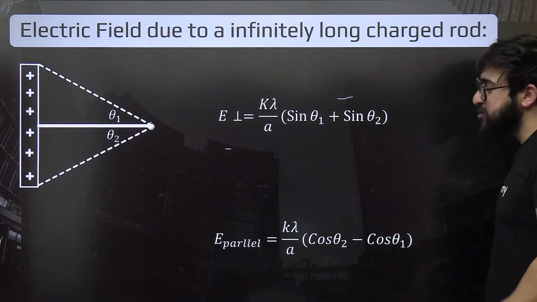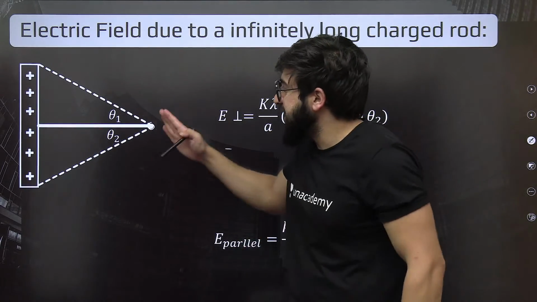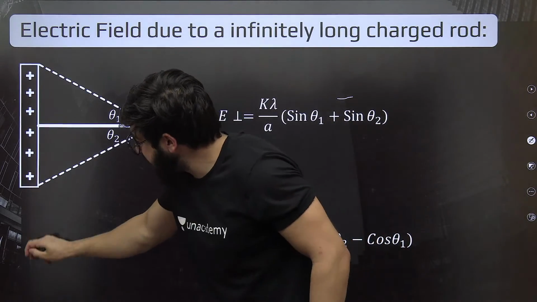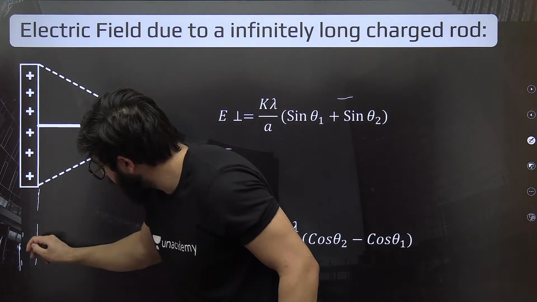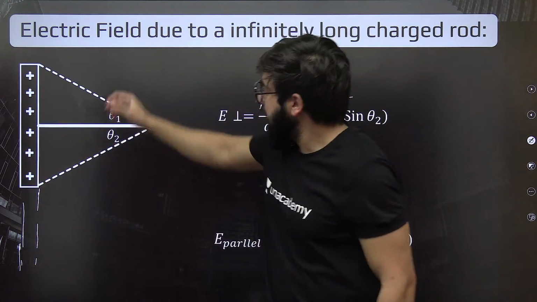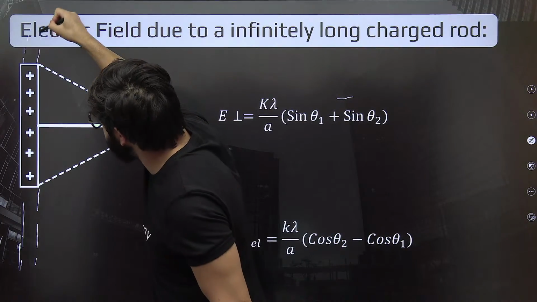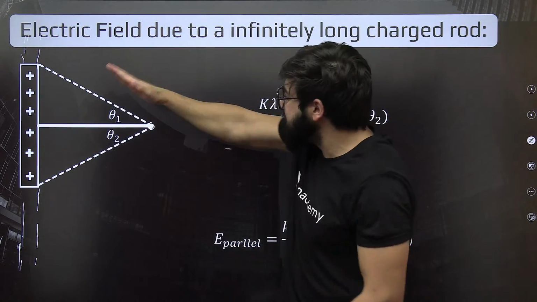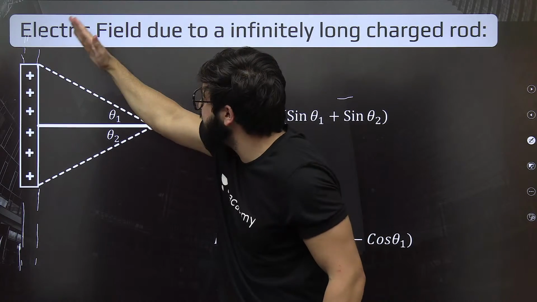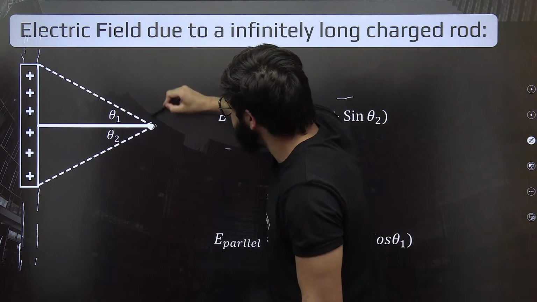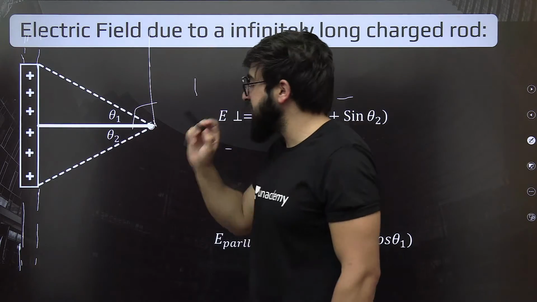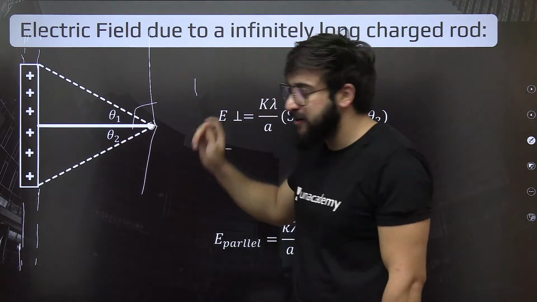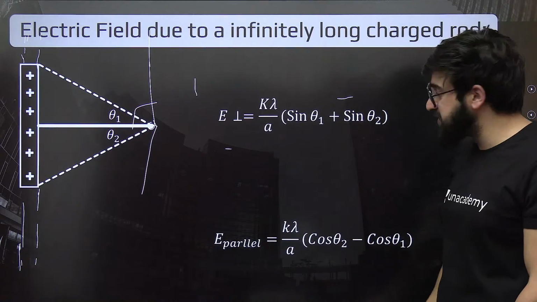If this is infinitely long, it will go till infinity on both sides. So can we say that this angle theta 1 will become approximately equal to 90 degrees? Because this is till infinity, it is approximately 90 degrees. So both theta 1 and theta 2 will become 90 degrees.